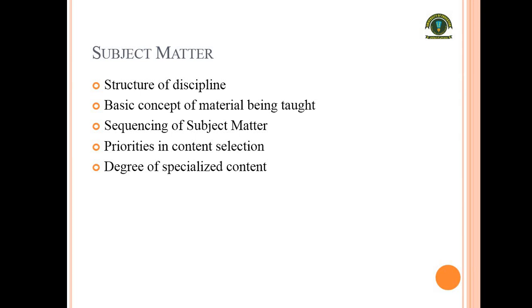Next is priorities in content selection. It means that there is a variety of content relevant to one discipline. We need to select out of the range of content, and because we cannot make a lengthy course, we have to keep the length in mind and also add relevant content, so psychology helps us.